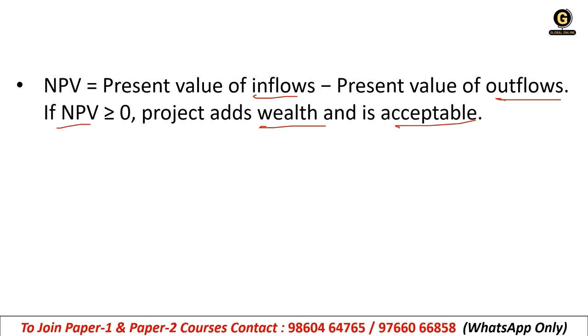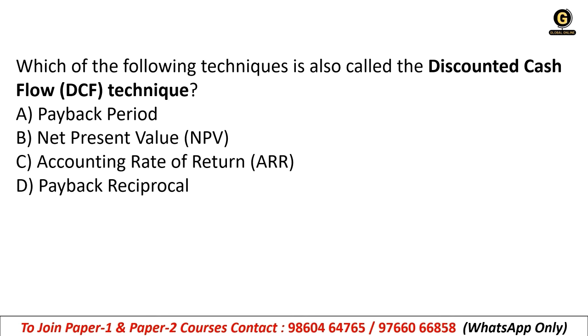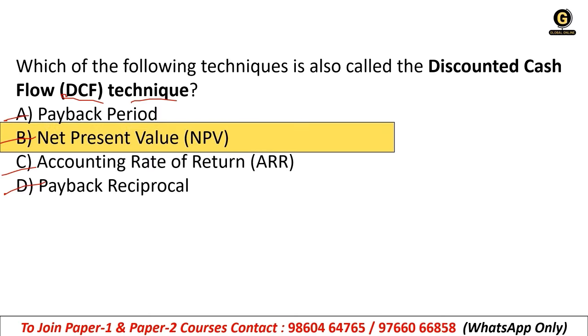Okay, which of the following techniques is also called the discounted cash flow, DCF technique? Payback period, net present value, accounting rate of return, or payback reciprocal. So the right answer is option B, net present value. It is also called the DCF, that is discounted cash flow technique.